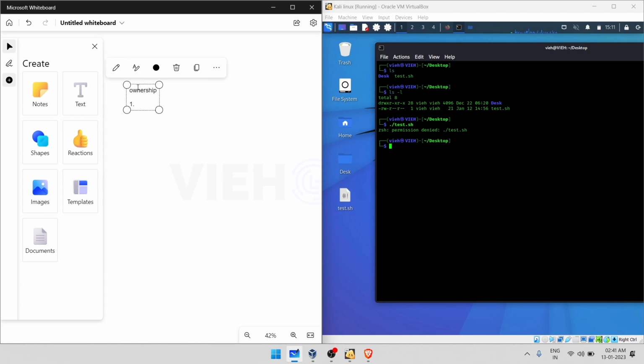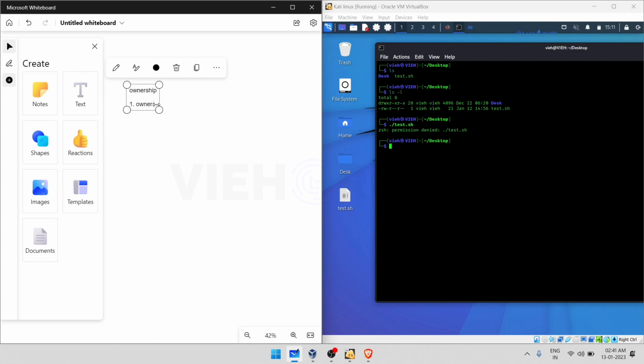First is the owner itself. The owner is the super user who created the file. Here I have created this one, so I can say I am the owner of the file, and the owner can access all the permissions associated with the file, including reading, modifying, and running it.